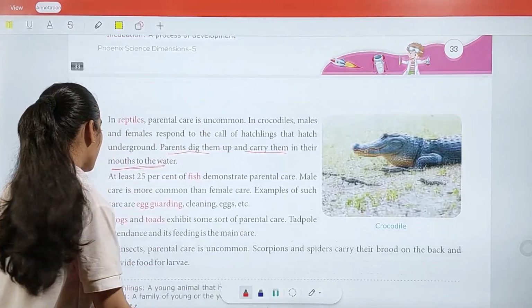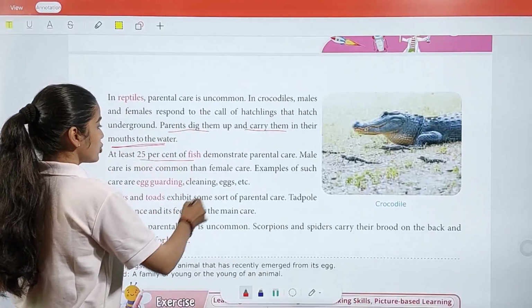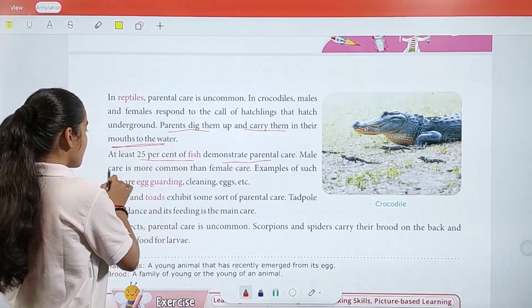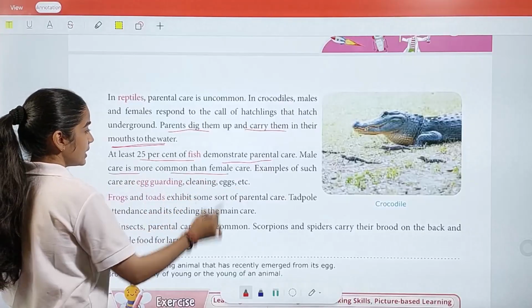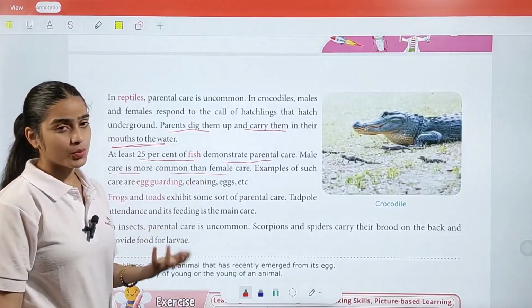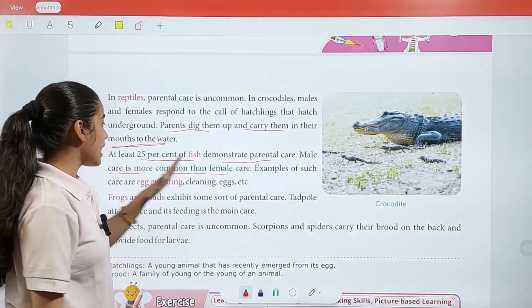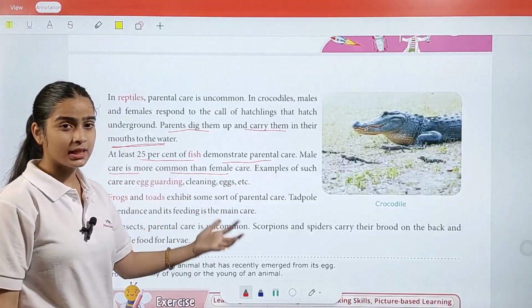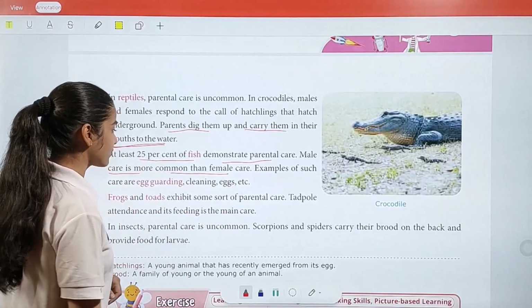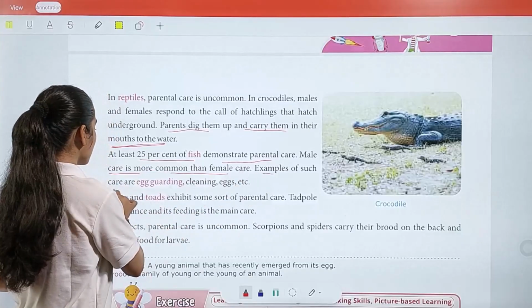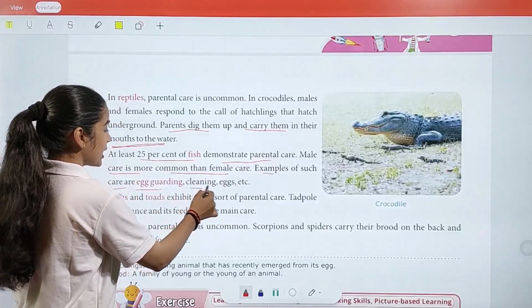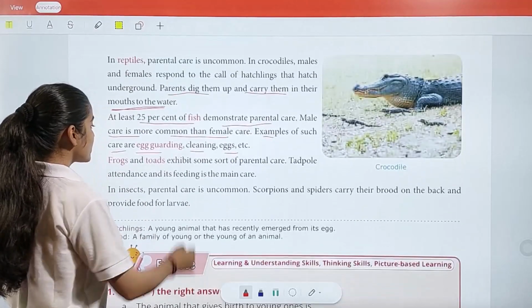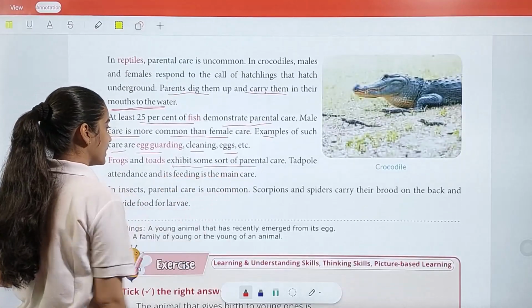Now, at least 25% of fish demonstrate parental care. Male care is more common than female care. So in the fish category, males protect the babies rather than female fishes. Examples of such care are egg guarding, cleaning eggs, etc. Frogs and toads exhibit some sort of parental care.